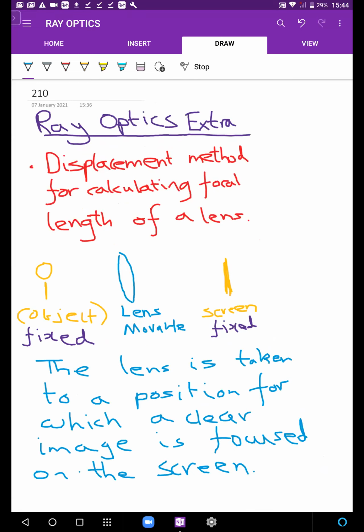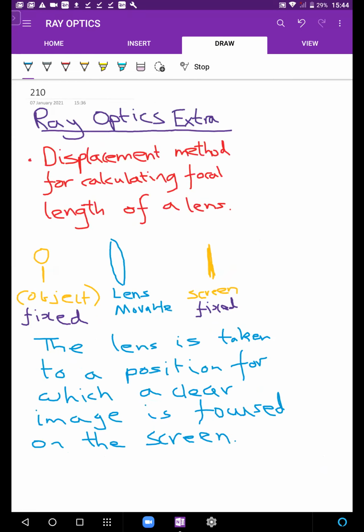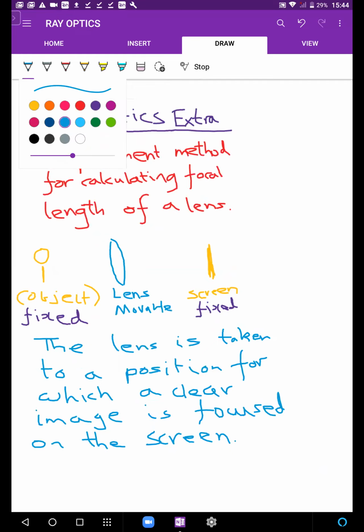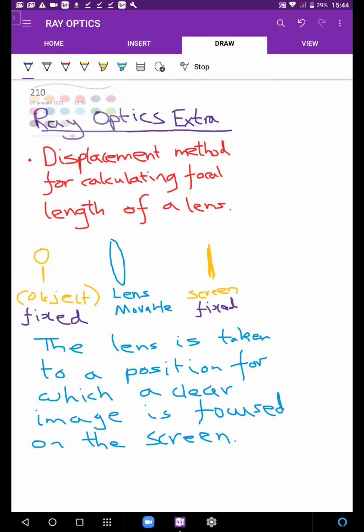After that the lens is moved again. The lens is displaced again, hence the name displacement method.